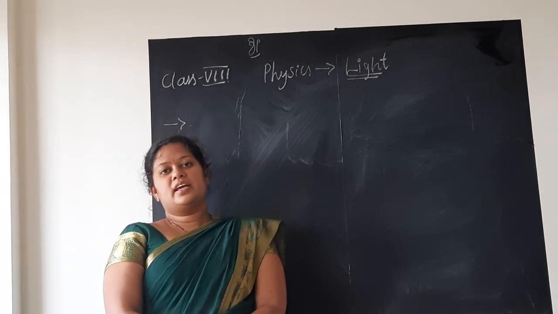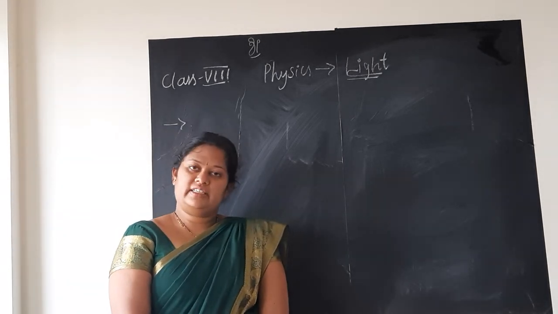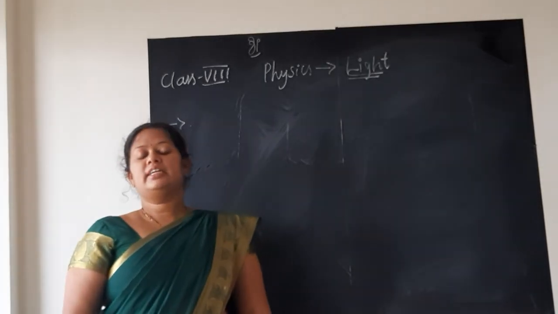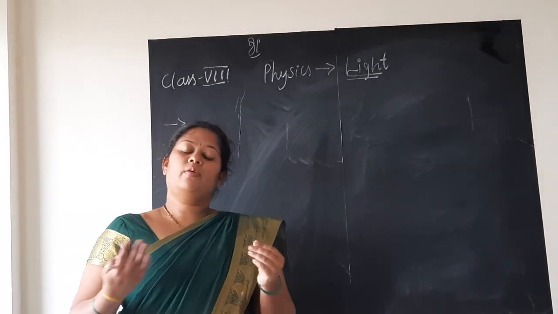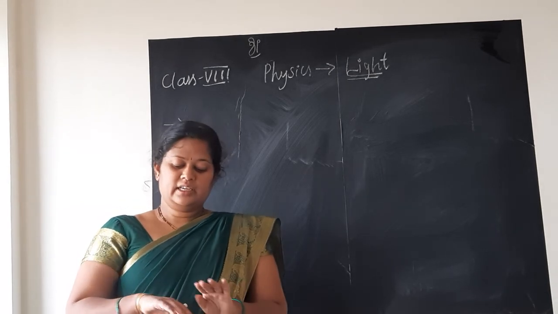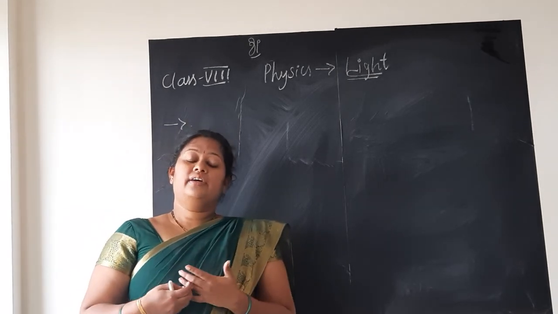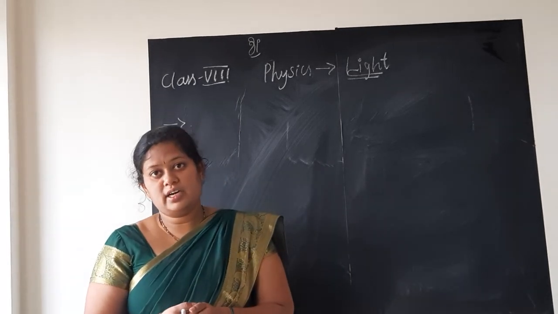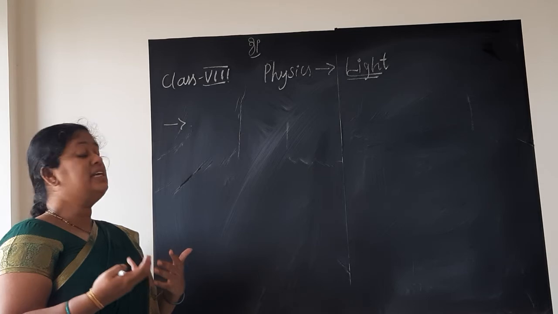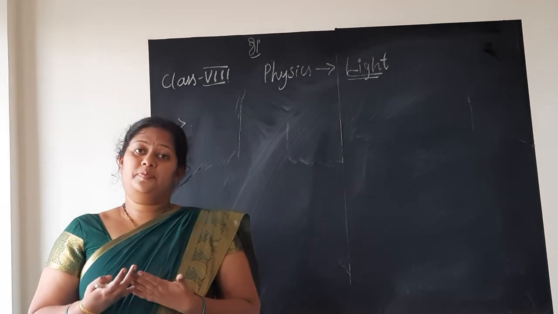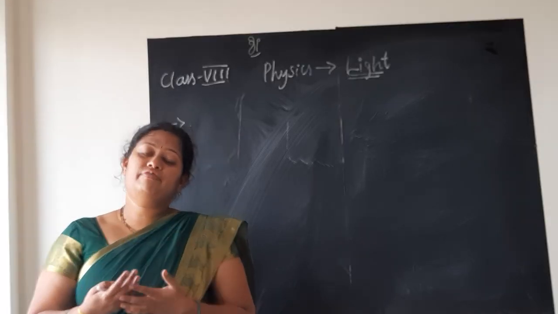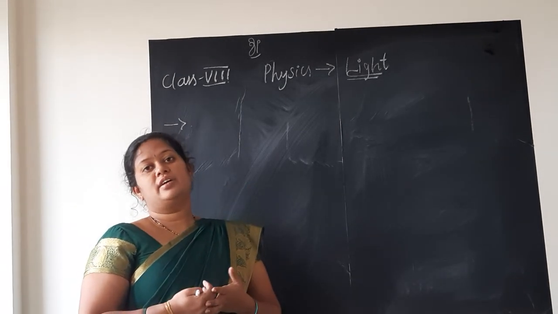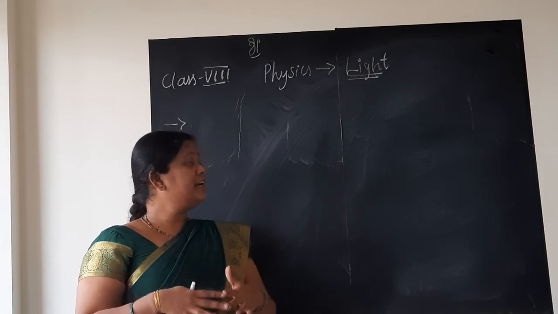Hello children. In the previous session of physics class, we started with the chapter light. We studied various topics on light, like what is a ray of light, what is a beam of light, how are we able to see the things around us, and what is a mirror, what are its properties, what happens when light falls on a mirror, how are you able to see your reflection in your mirror, and what is reflection.